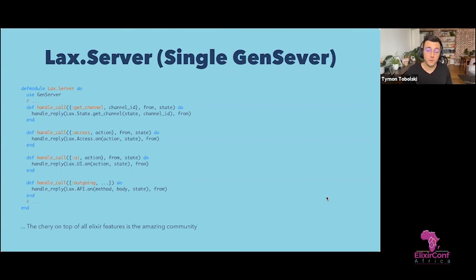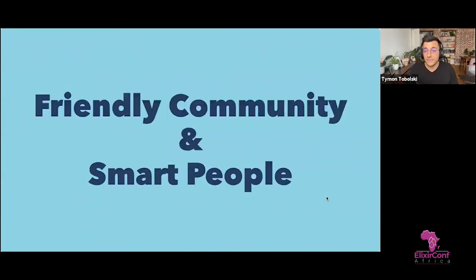Processes should not be used for code organization. Now we are back with a single process that handles the communication and makes everything work. But we do delegate to different modules based on their scope. We just do that by prefixing messages and then delegating to other modules that still operate on the same state. And the last thing about Elixir, which is super great, is the great community and smart people.